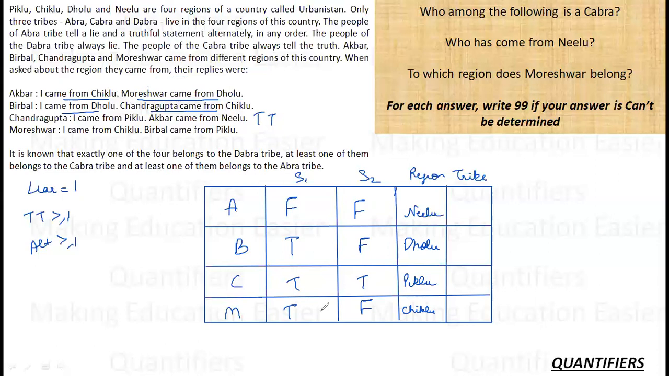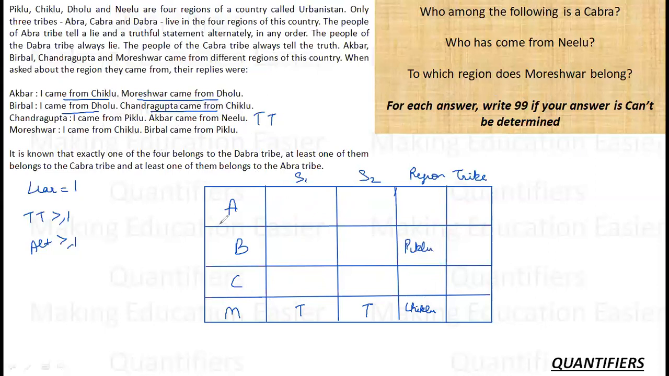Okay. Now just to ensure that there are not any multiple options to this, let us also analyze Mureshwar as a truth teller. Because we have option 99 as cannot be determined, so we need to be double sure about this. So let's check out. Let's say Mureshwar is a truth teller. Then Mureshwar came from Chiklu. Birbal came from Piklu.